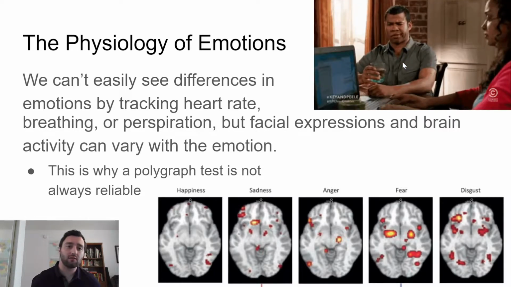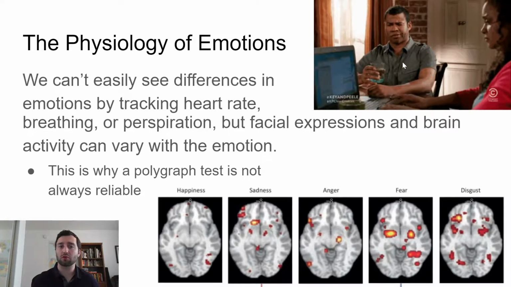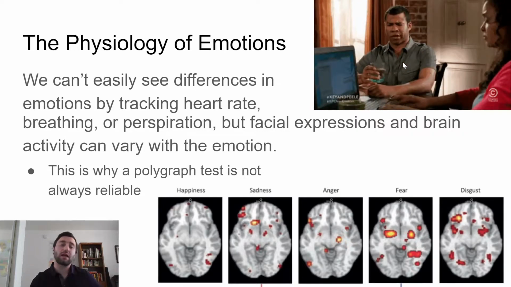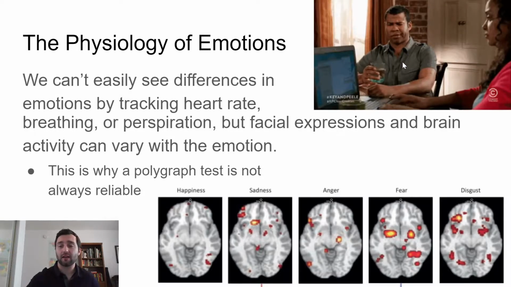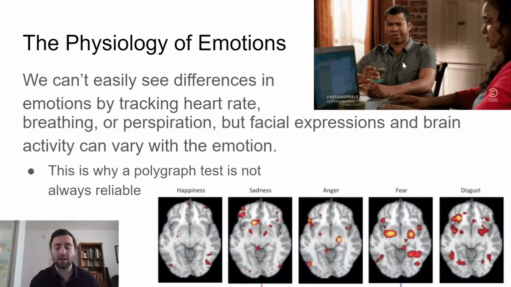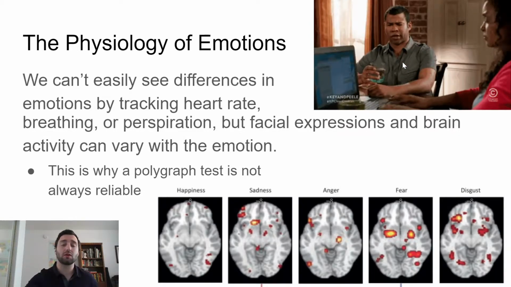So, physiology of emotions. We can't easily see differences in emotions by tracking the heart rate, breathing, or perspiration. These are all examples of things that are present in all emotions. When you're happy, your heart rate will increase, your breathing will increase, your perspiration will increase. Same thing when you're afraid, same thing when you're sad, same thing when you're angry. Those are all relatively the same reactions. I'm not going to say there aren't little differences, but overall those things react the same. When we talk about arousal, that's what we're talking about. Heart rate, breathing, perspiration are kind of universal for emotions.